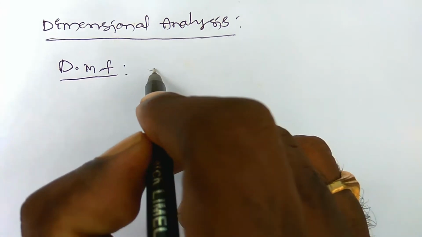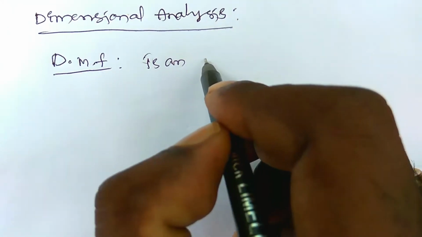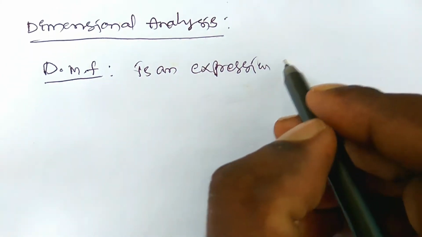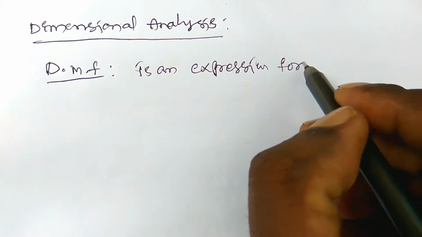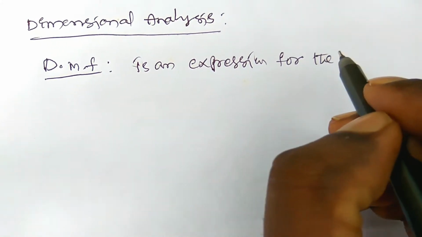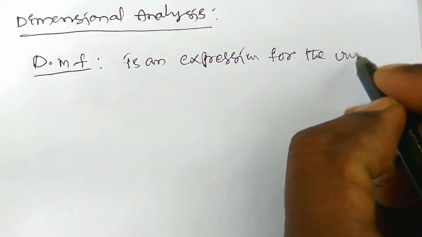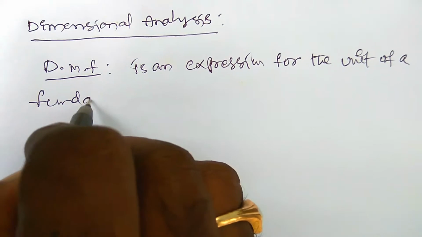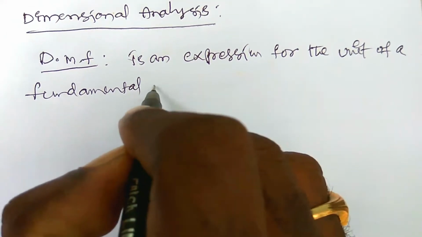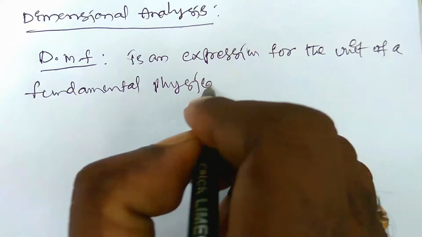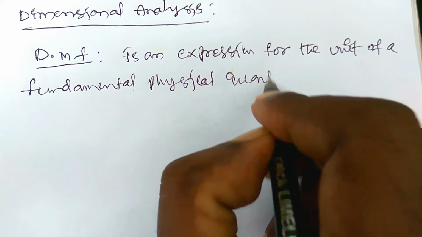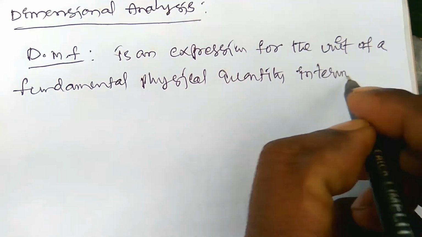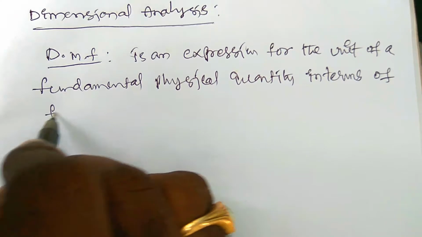The dimensional formula is an expression for the unit of a fundamental physical quantity in terms of fundamental units.